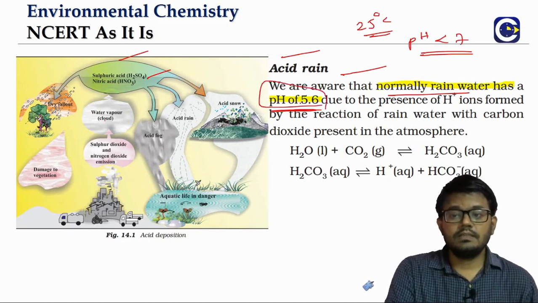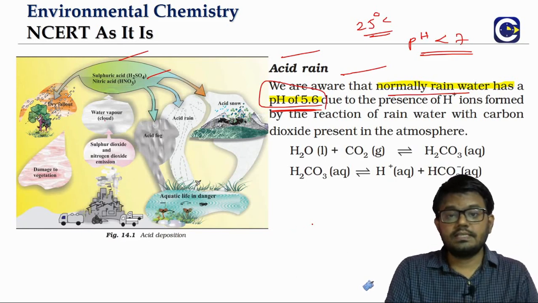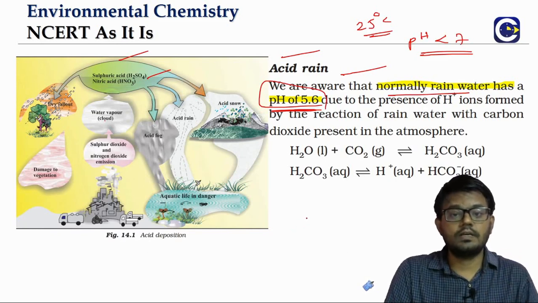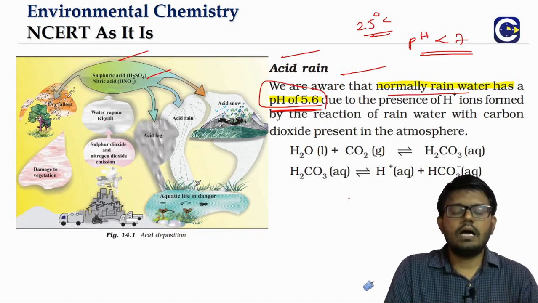We can see the value of the rainwater pH is 5.6. These values are important because, in the beginning of the session itself, we said that often we'll have questions straight picked up based on the values for various things that they mention, particularly in the environmental chemistry chapter.